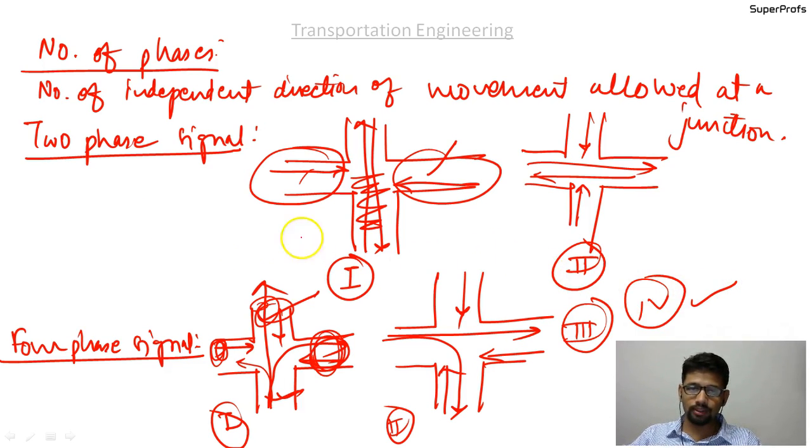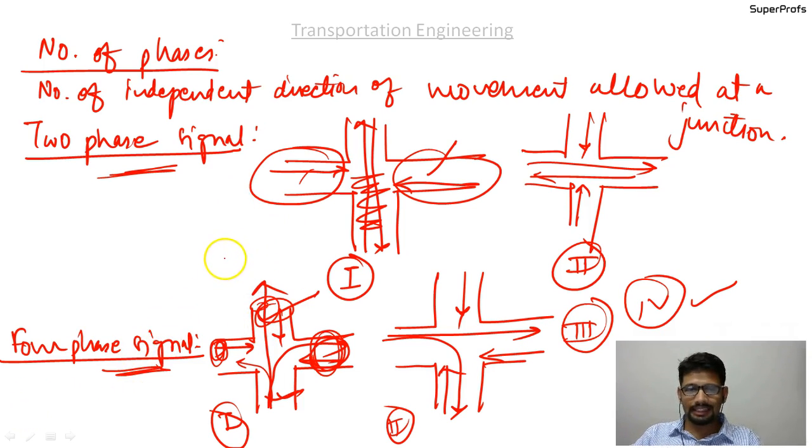So in case of a two-phase signal, the problem was that you were not allowing the right turn, you were not allowing vehicles to take a right turn. So that was the problem. And so you see what the four-phase signal is and what the two-phase signal is. So the number of phases depends on the traffic movement that you allow on the road, okay.